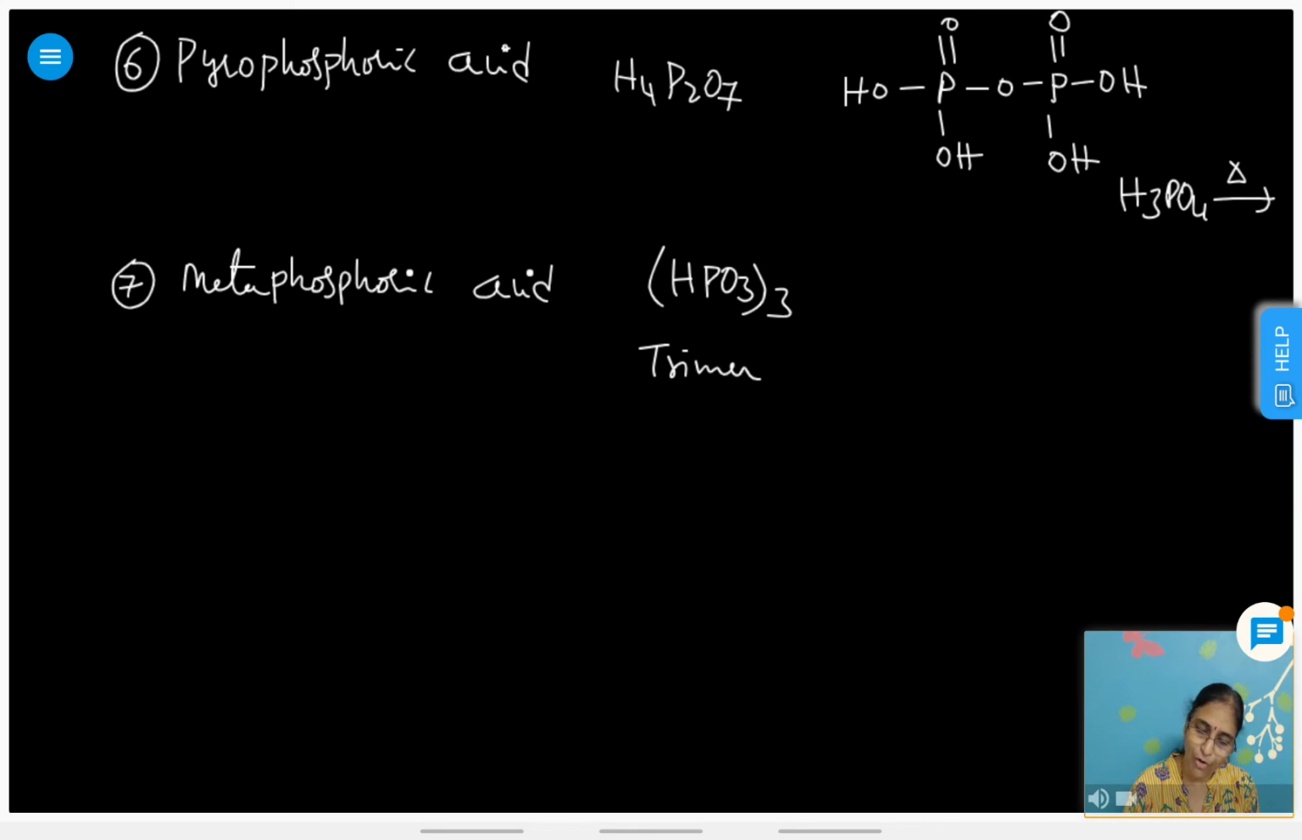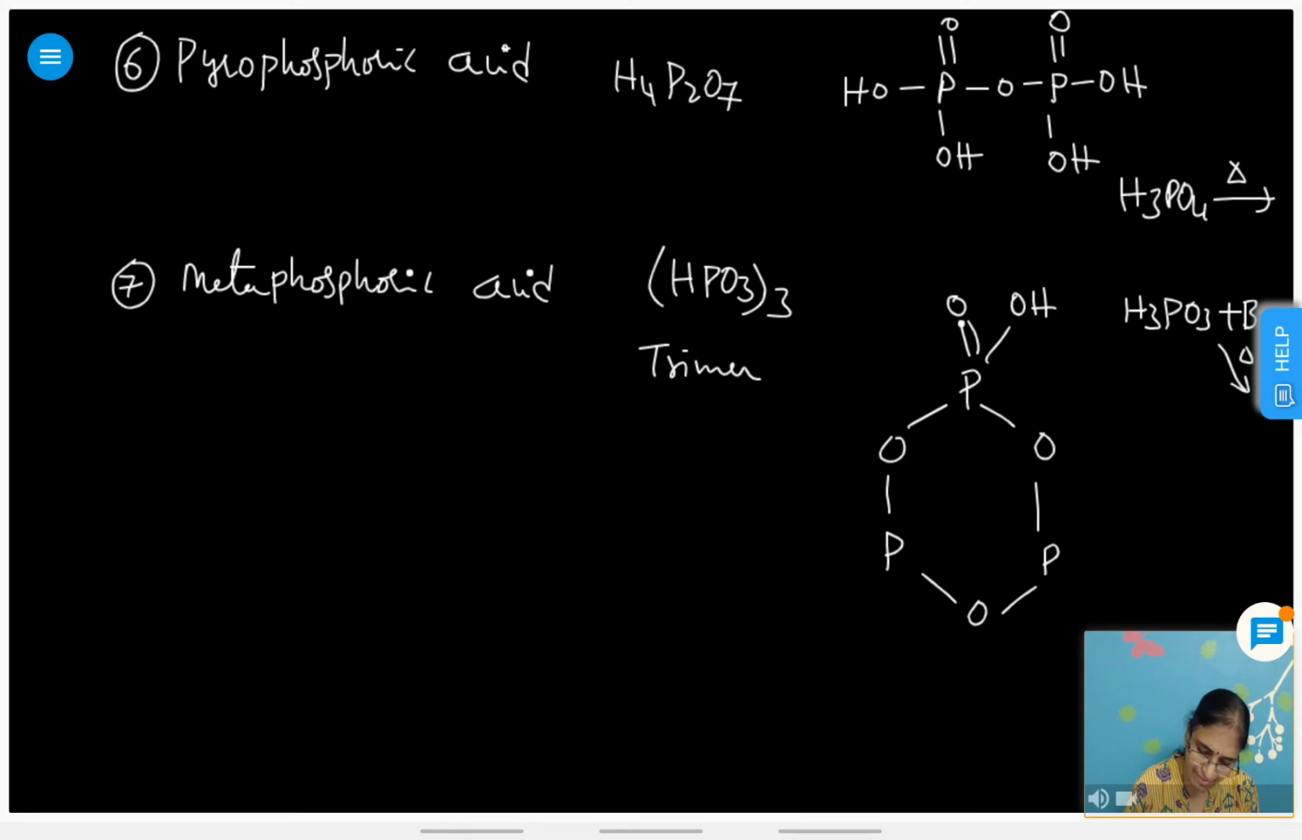And then phosphorus acid: H3PO3 plus bromine vapors on heating gives this, a cyclic trimer. Double bond O, OH, O. Hope we are clear. Here also double bond O, OH. So this is the cyclic trimer. There is no evidence for the existence of the monomer; it exists as a cyclic trimer.